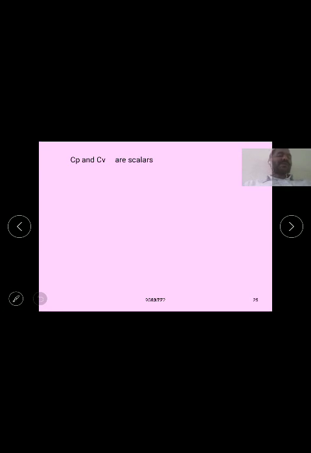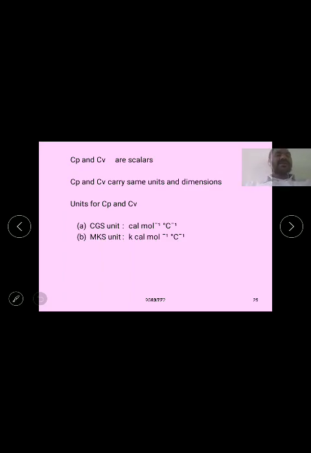The molar specific heats of a gas at constant pressure and constant volume are both scalar quantities, and they carry the same units and the same dimensions. The CGS unit is calorie per mole per degree centigrade, the MKS unit is kilocalories per mole per degree centigrade, and the SI unit is joule per mole per Kelvin. The dimensional formula is M1 L2 T minus 2 into Kelvin inverse.